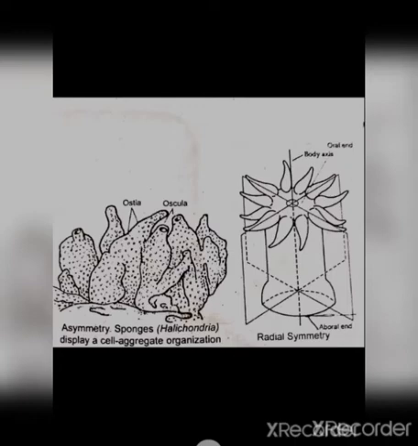Here is the aboral end, and on the upper side where the mouth is present is the oral end. A plane passing through the central oral and aboral axis divides the animal into mirror images: this is radial symmetry. The animals showing radial symmetry are called radially symmetrical animals, while the sponge doesn't show any symmetry, so they are asymmetrical animals.